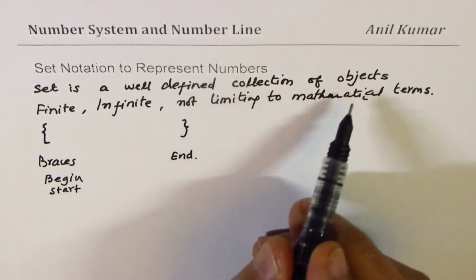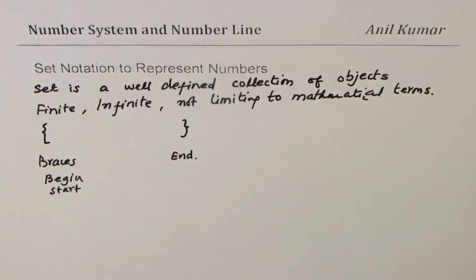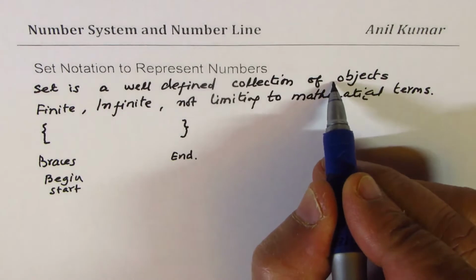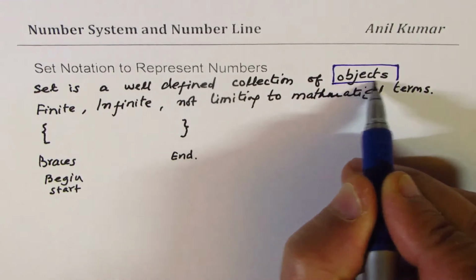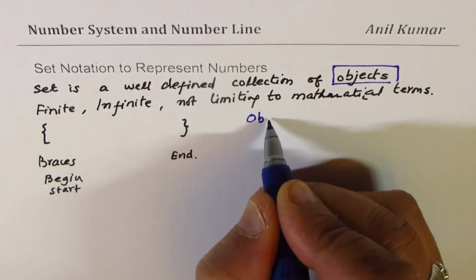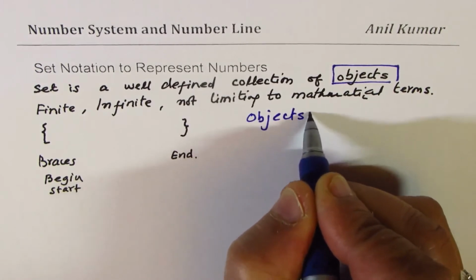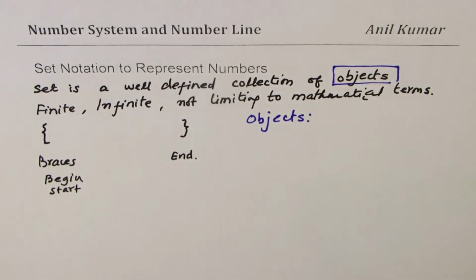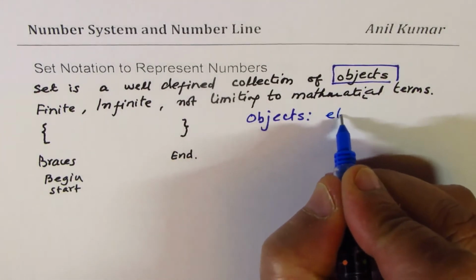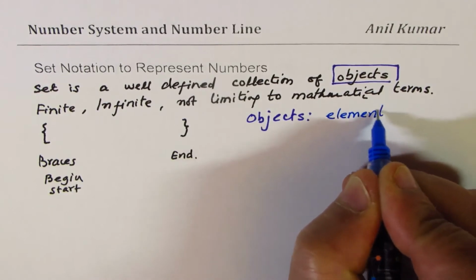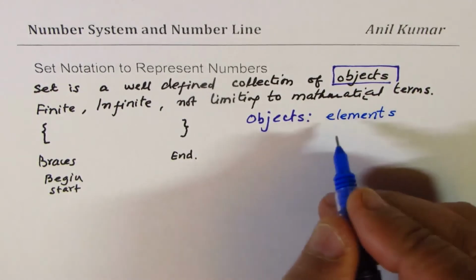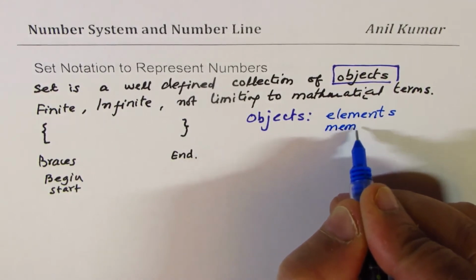In between, we have objects. So when we say well-defined collection of objects, these objects we also call elements, or sometimes say members.